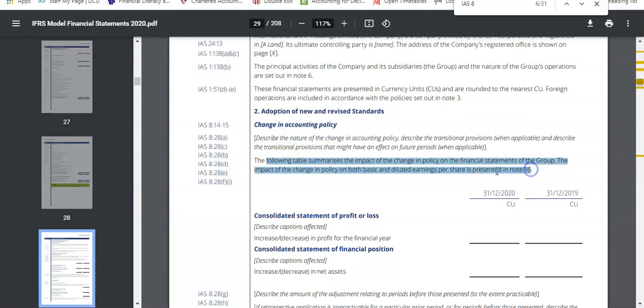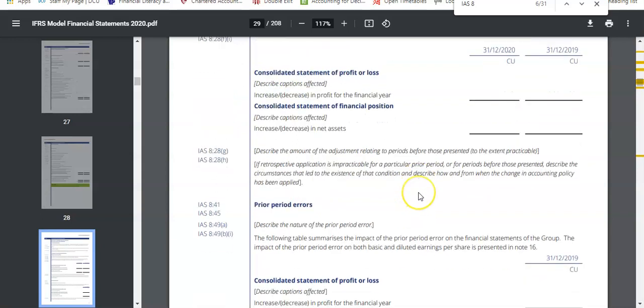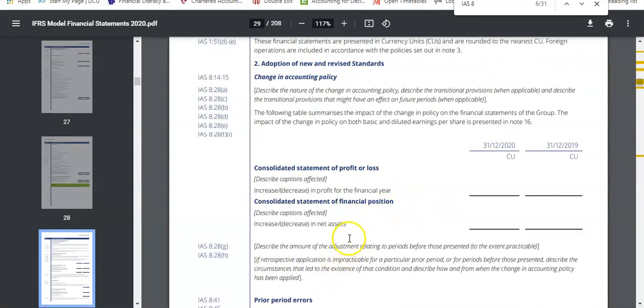In the notes, you have to give much more detail of what was the impact on your P&L. So for example, we'd be disclosing in our example the reduction in depreciation because it's no longer the cost model and the increase in the fair value gain. So what's the impact on profit in that year and the previous year? Likewise, what's the increase or decrease in the net assets in previous years as well? So that's your change in accounting policy. It has to be, and look at all that coming from IAS 8. You have to give a detailed description in the notes of what the key adjustments are. Right? So that's when you're dealing with a change in accounting policy.